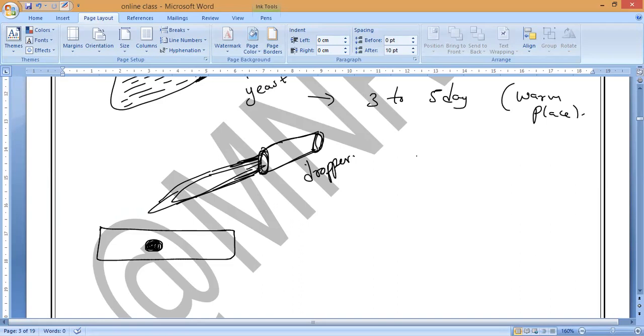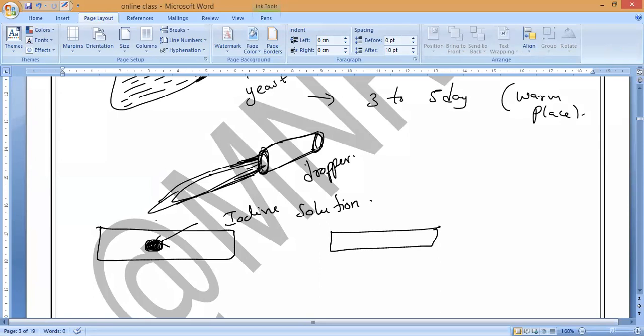After adding this one drop of culture solution, what do we have to add, guys? A little iodine solution. Once you add the iodine solution, place a cover slip over it, one more glass slide, like covering one after another.